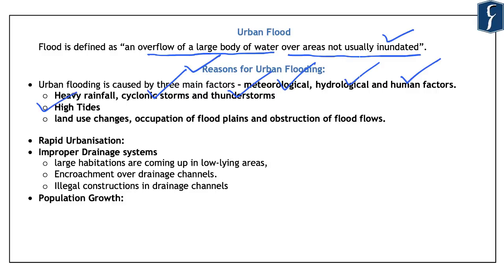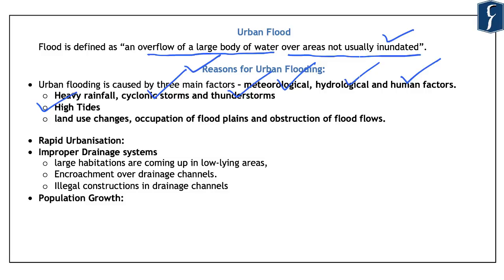A good example of floods caused by heavy rainfall along with high tides is the city of Mumbai. During high tides, the drainage system of the city is choked, and if there is heavy rainfall at the same time, it leads to flooding in various areas of the city.